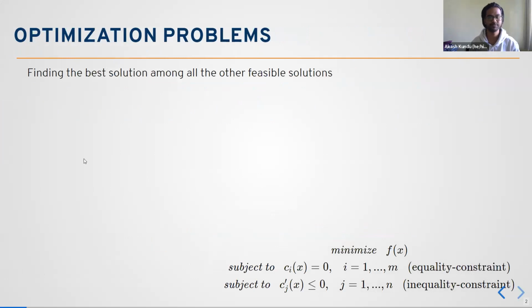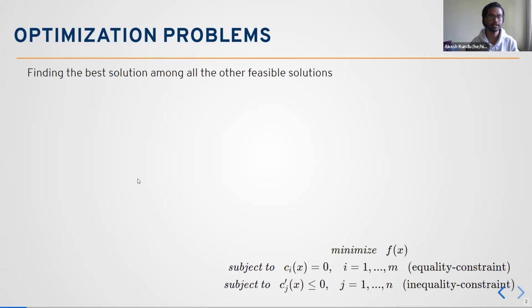So this is basically, as most of you know, and as we've been talking about in the last four or five sessions, that an optimization problem is basically finding the best solution from all the other feasible solutions. To find the solution, we encode the problem into an objective function and try to minimize it under some constraints, which are in terms of equality and inequality constraints in this particular form on the down right side of the screen.